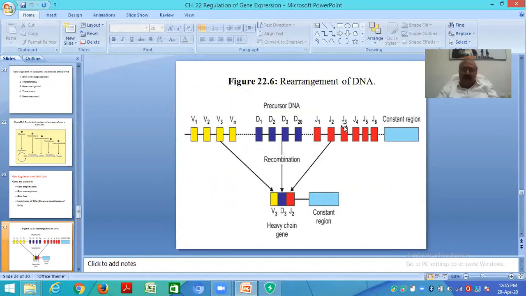Rearrangement of DNA. Okay. It is a constant region. So you will find that there is a replacement of some bases.